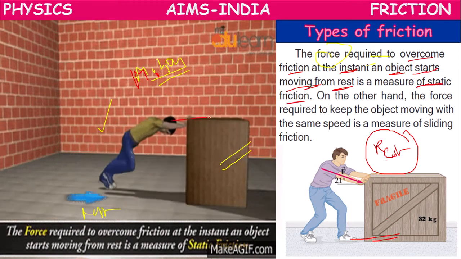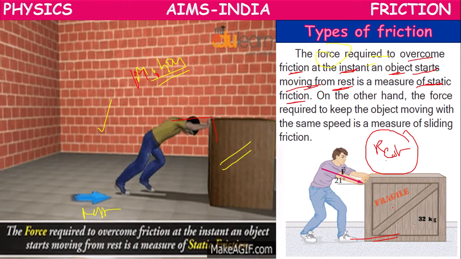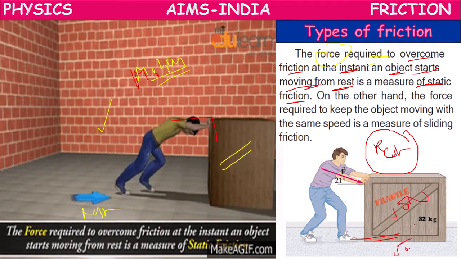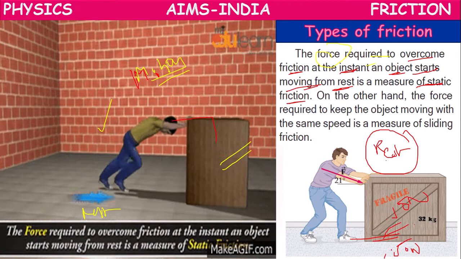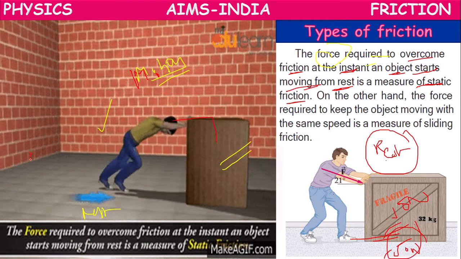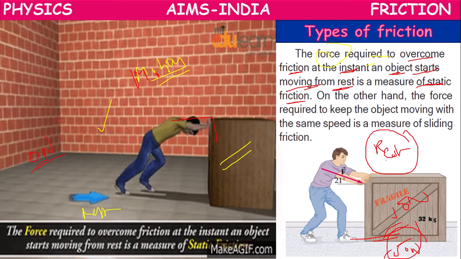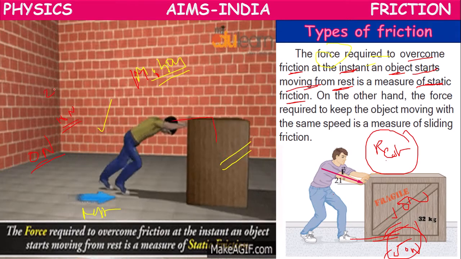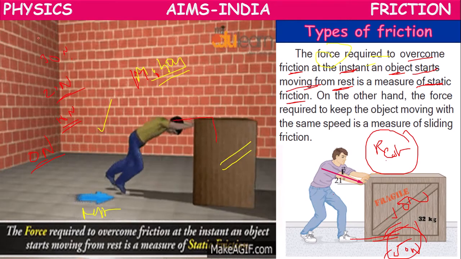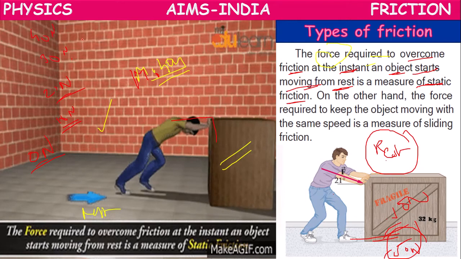Suppose when the block is on the floor, there is a friction of 50 newtons between the surface of the block and the surface of the floor. If you start applying force, 0 newtons, it won't move. 10 newtons, it won't move. 20, 30, 40 newtons, it won't move.